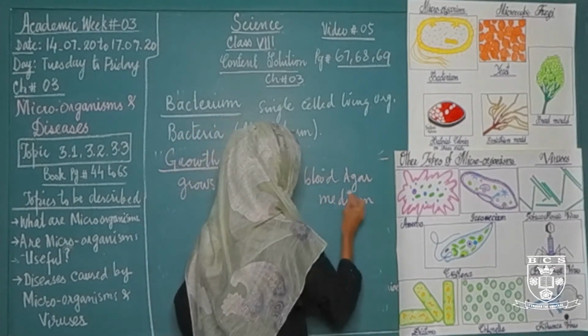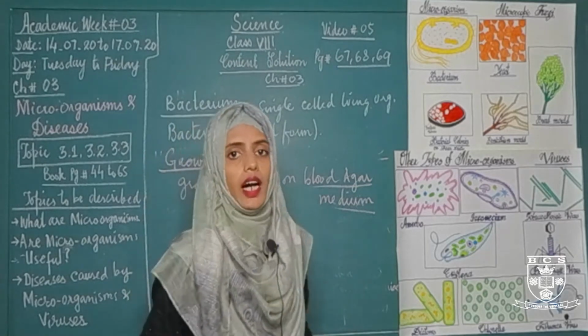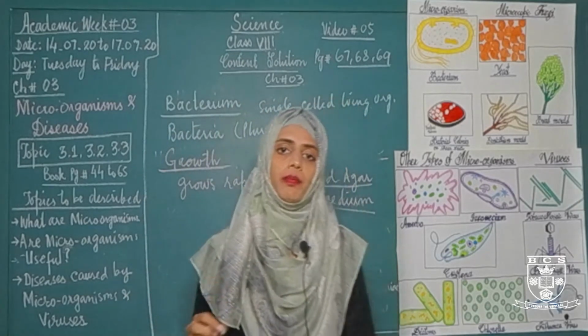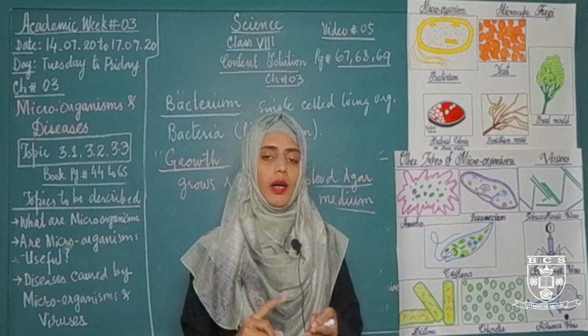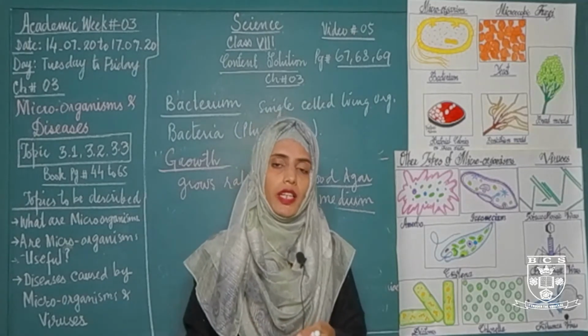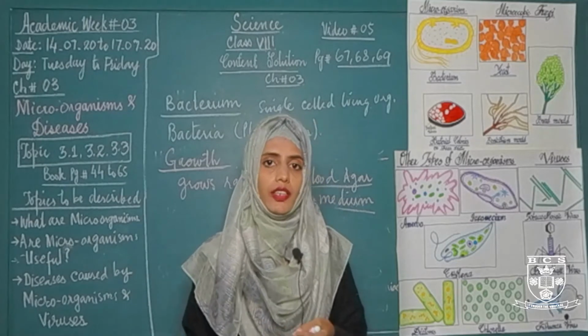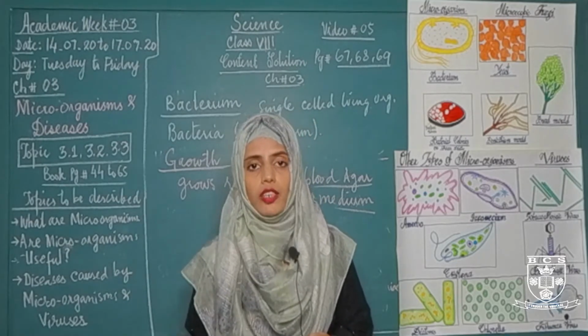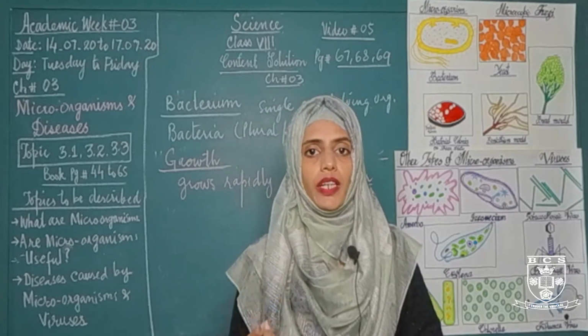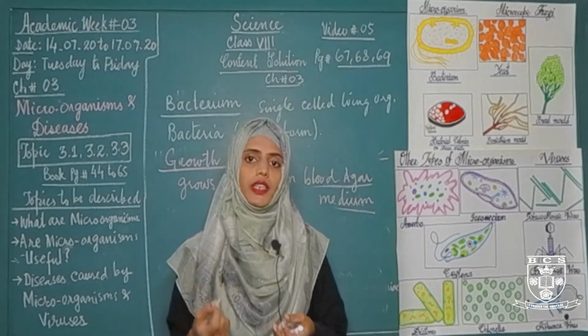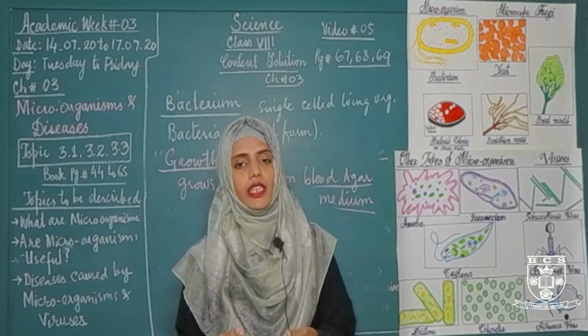What is blood agar medium? A blood agar medium is a petri dish that contains agar, beef extract, blood, peptone, carbon dioxide, amino acid, nitrogen and sodium chloride salt in a solid form, on which we culture the bacteria and incubate them in an incubator for 48 hours at 35 to 32 degrees centigrade temperature.